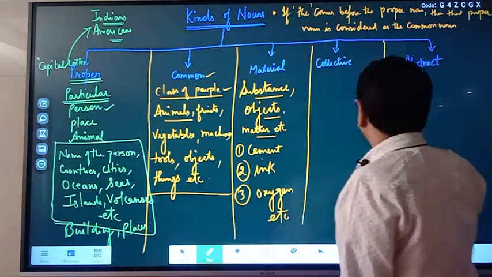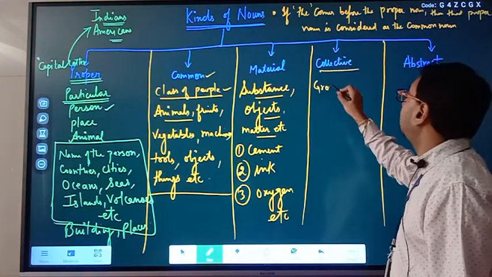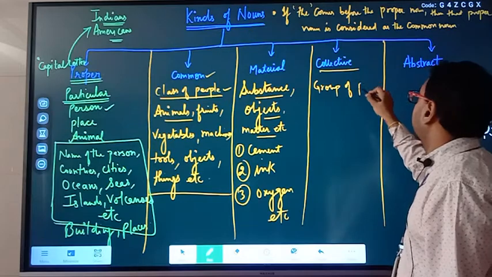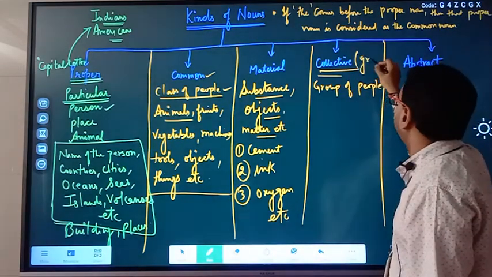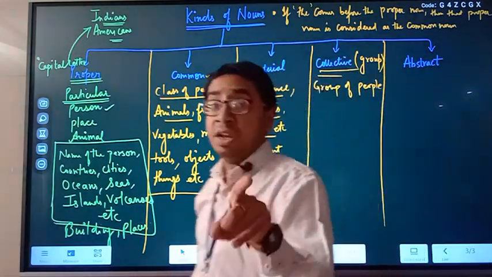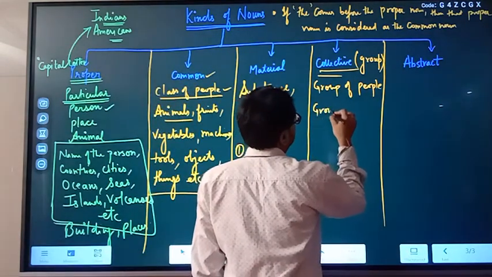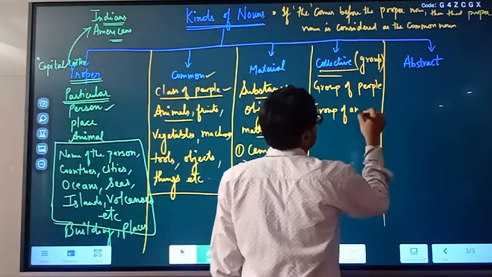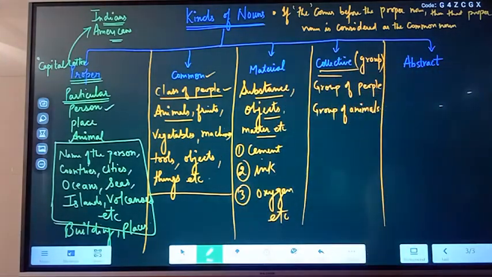Next, collective. Collective means when we talk about a group of people. Do remember, collective means a group of a similar kind. Very, very important. A group of people, a group of animals, a group of things.